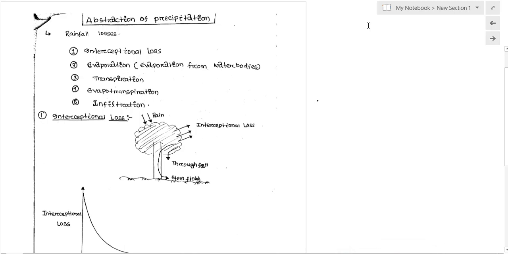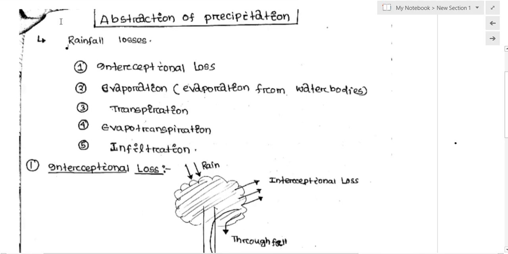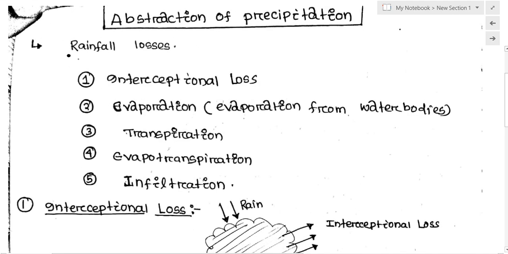Today we are going to talk about the abstraction from the precipitation. Precipitation is the input to the catchment and abstraction is the loss from the catchment. Abstraction of precipitation is generally called the rainfall losses. What are the rainfall losses?